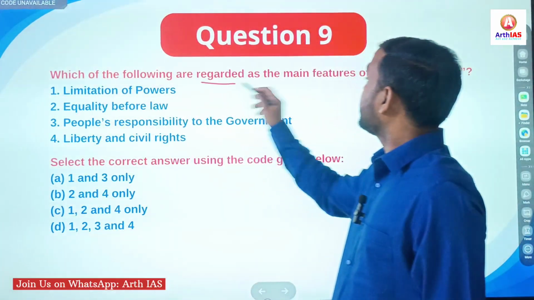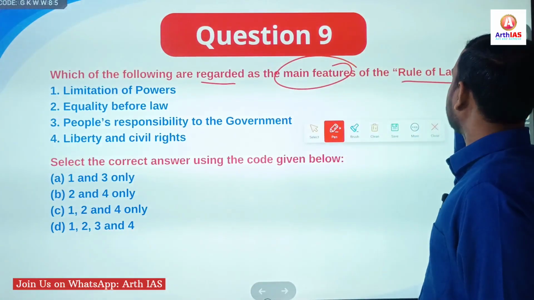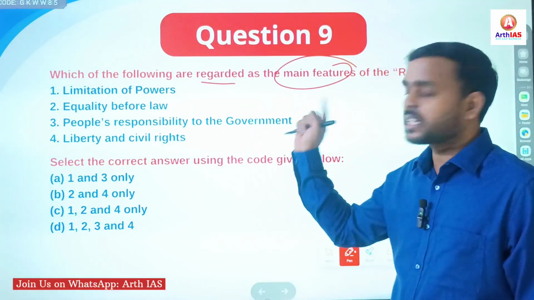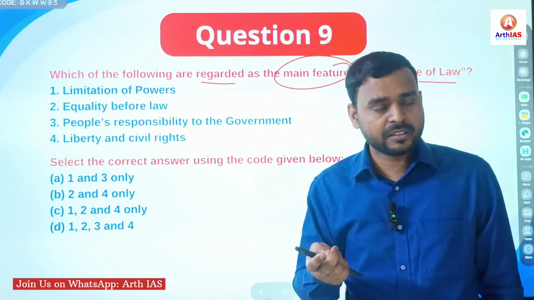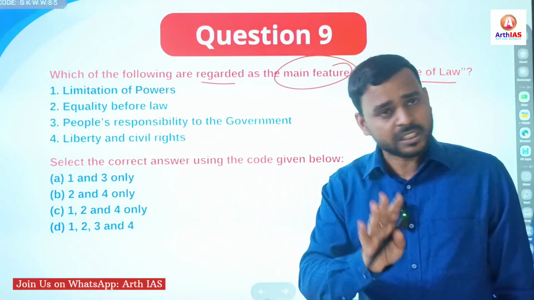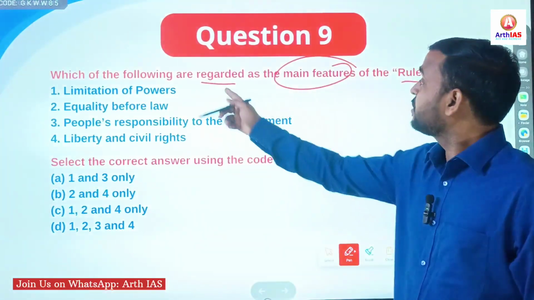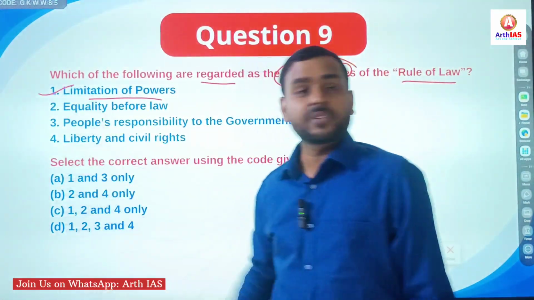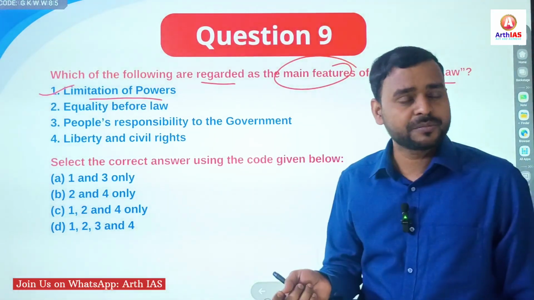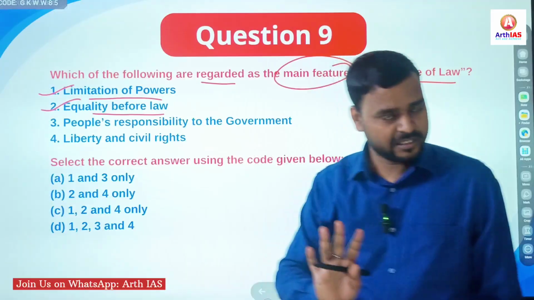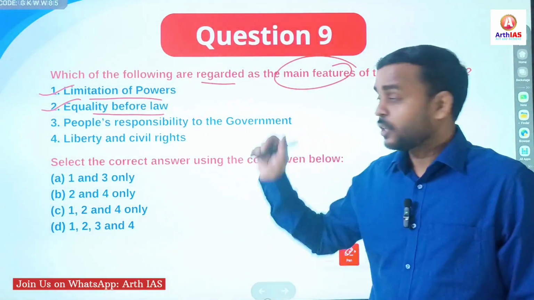Next, which of the following are regarded as the main features of rule of law? If you know the features of rule of law, you can easily answer. This concept was propounded by A.V. Dicey, a very important personality. And if you have read Article 14, you can easily answer. Features of rule of law: first, limitation of powers, yes. Supremacy of law. Equality before law, yes, this is also a feature of rule of law.